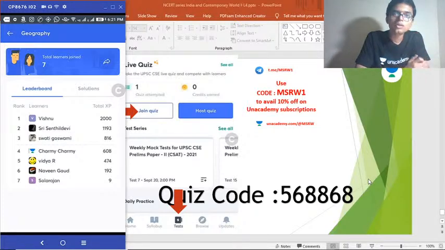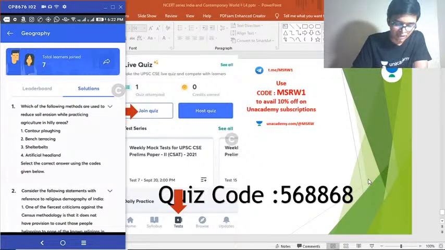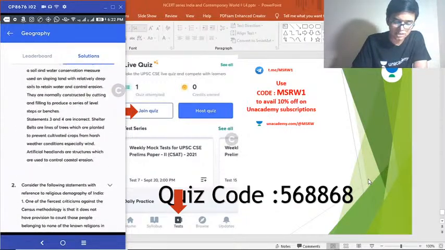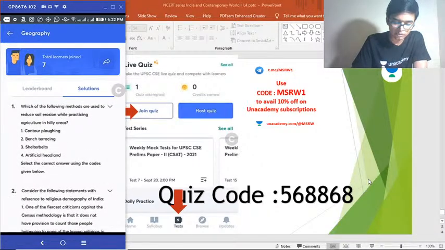Also, those who want to get the solutions for these questions, all you have to do is click the solutions tab right next to the leaderboard tab. Okay, once I click that, you can see all the questions again. And if you click the arrow right next to the question, you can see the solutions also. Complete explanation is given within the app itself. I request all the participants to go through this again.